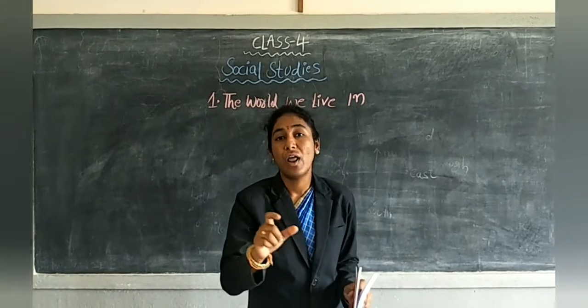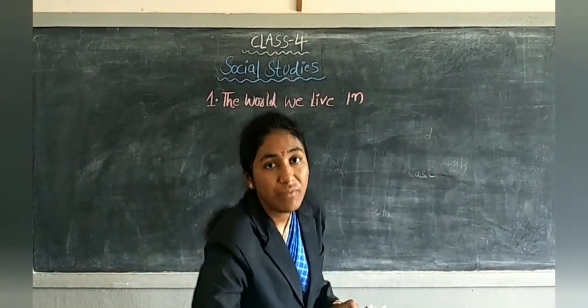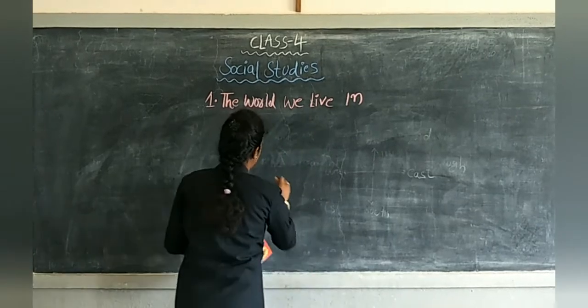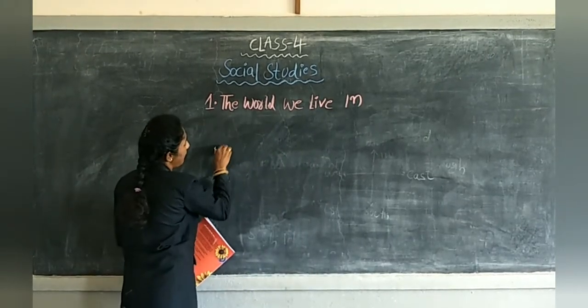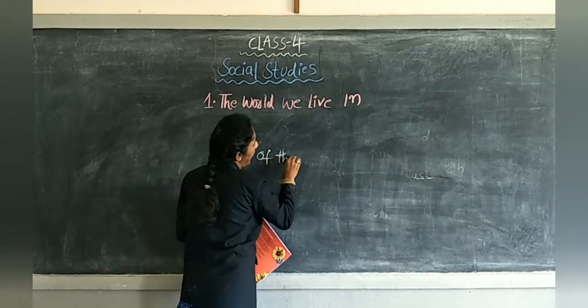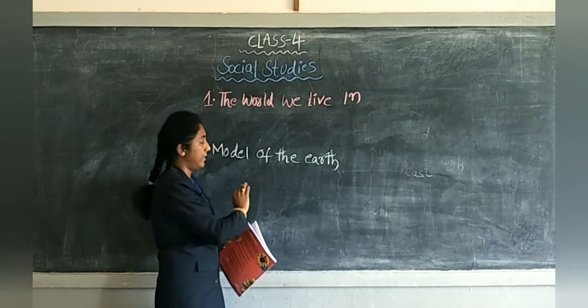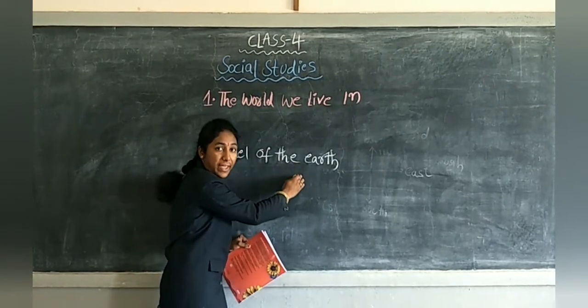So this model of the earth is called globe. What is the model of the earth? Globe. Very, very important children. What is the model of the earth?